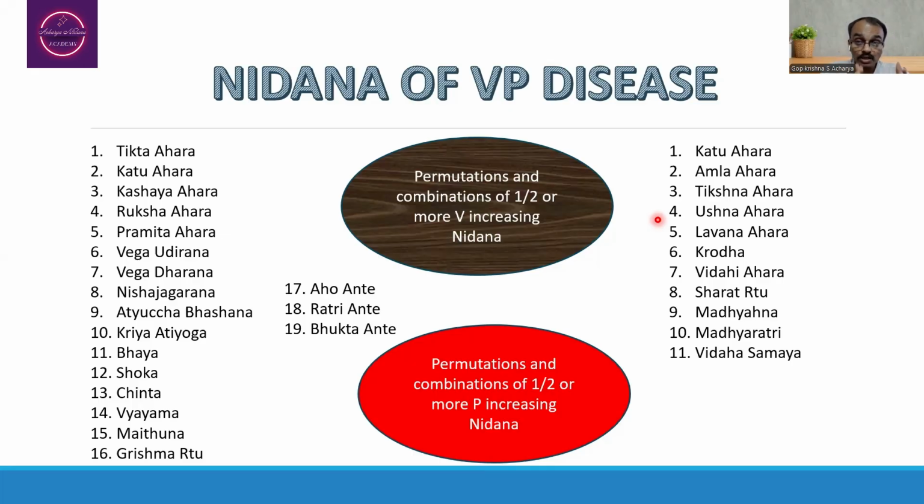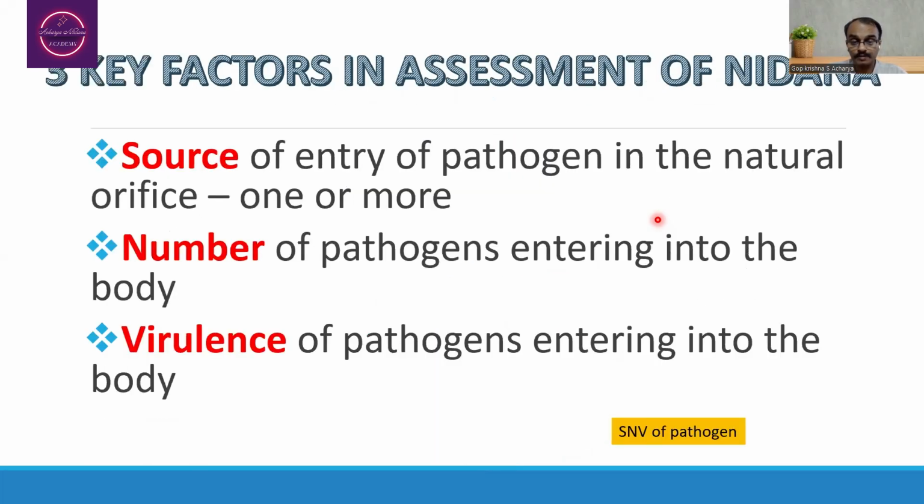So any one, two or more Nidanas pertaining to the Vata increase spectrum, and any one, two or more related to the Pitta increasing spectrum of etiological factors, then the person will develop the Vata Pitta dominated disease. So here we are going to learn about these with a few examples.